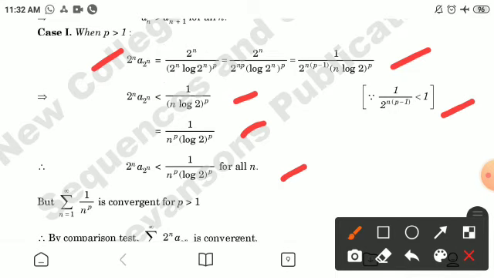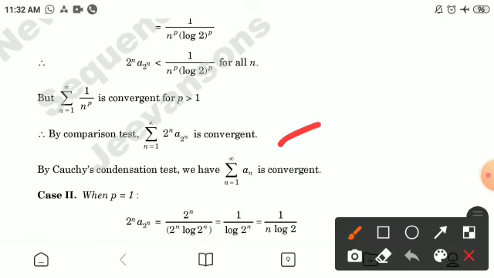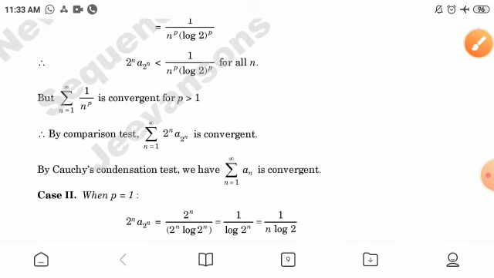Therefore 2^n a_(2^n) is less than 1 by n raised to power p (log 2)^p for all n, but 1 by n^p series is convergent for p is greater than 1. Therefore by comparison test, summation 2^n a_(2^n) is convergent. By Cauchy condensation test, we have summation an is convergent.